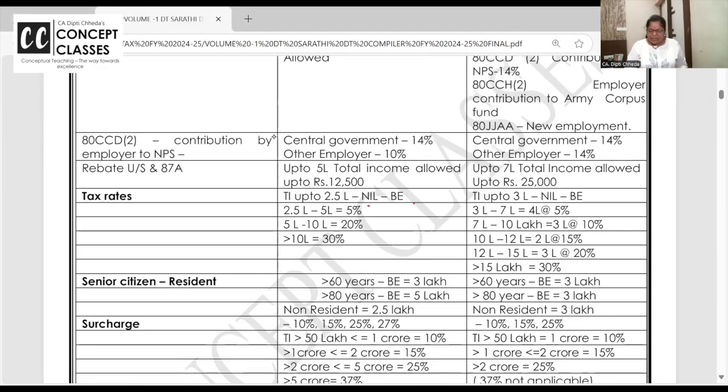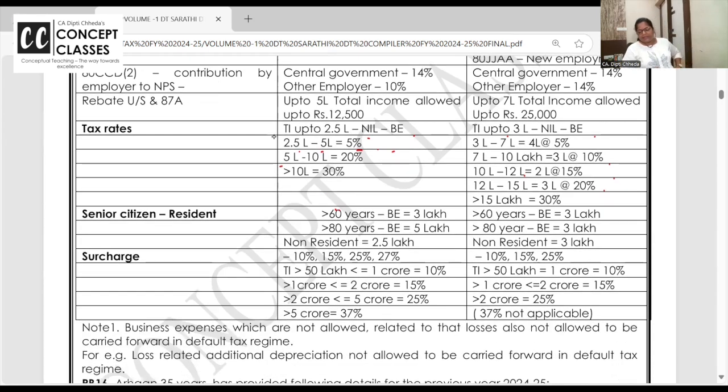Up to 250 nil, 250 to 5 lakh 5%, and this is old rates. Now, default rate up to 3 lakh nil, 3 to 7 lakh, 5%, 7 to 10, 10%, 10 to 12, 15%, 12 to 15, 20, and above 15, 30. Clear? Right. Senior citizen, 60 years and above. The old regime, 3 lakhs, 80 years and above, 5 lakhs. Whereas here in the default tax regime, 60 years, 80 years and above, it is 3 lakh only.